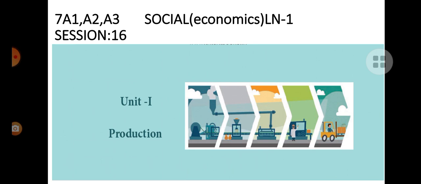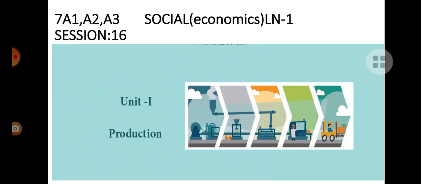And today, we are going to revise some of the important topics in our term 1. And since we have completed the portions, we are going to revise some of the important topics. Okay. And today, we are going to revise important notes about economics. Okay.